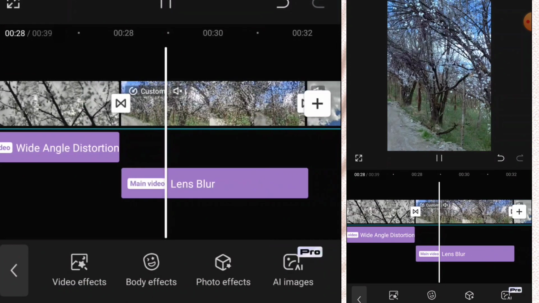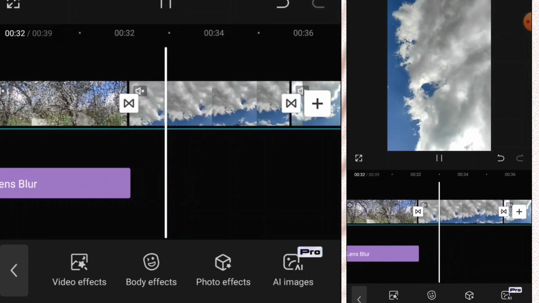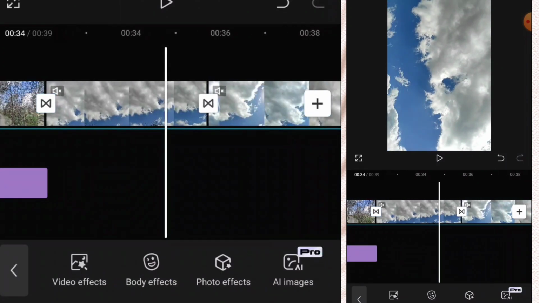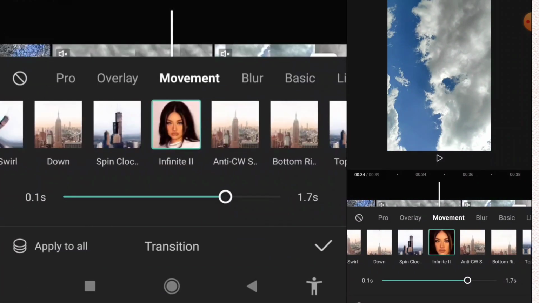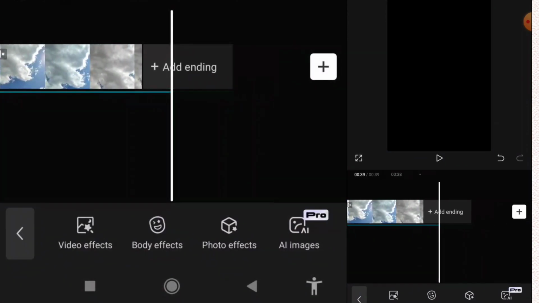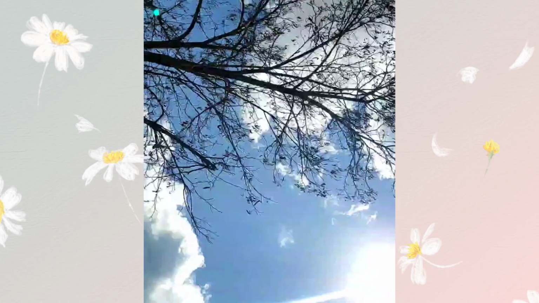And the transition that I use between the fourth and fifth video is drop 3. And I split the part of the last video and put the transition infinite 2 between them. And that's it. I hope you like it.